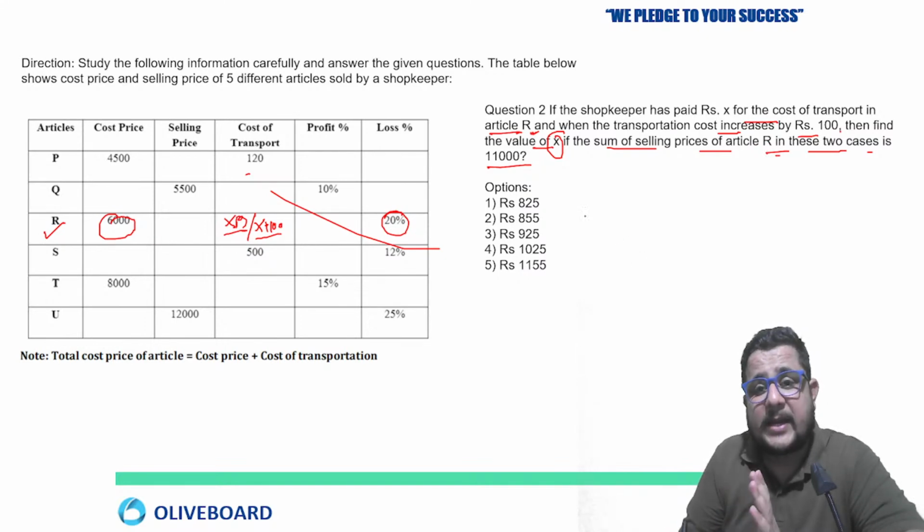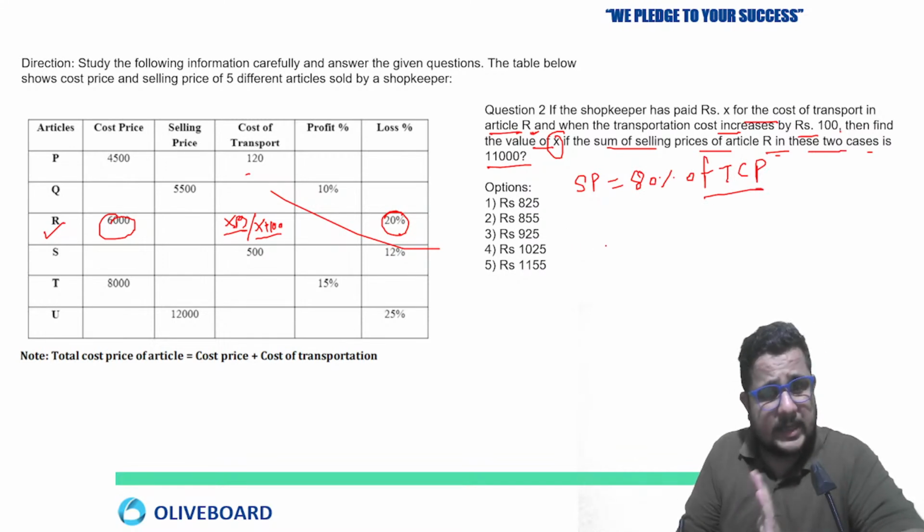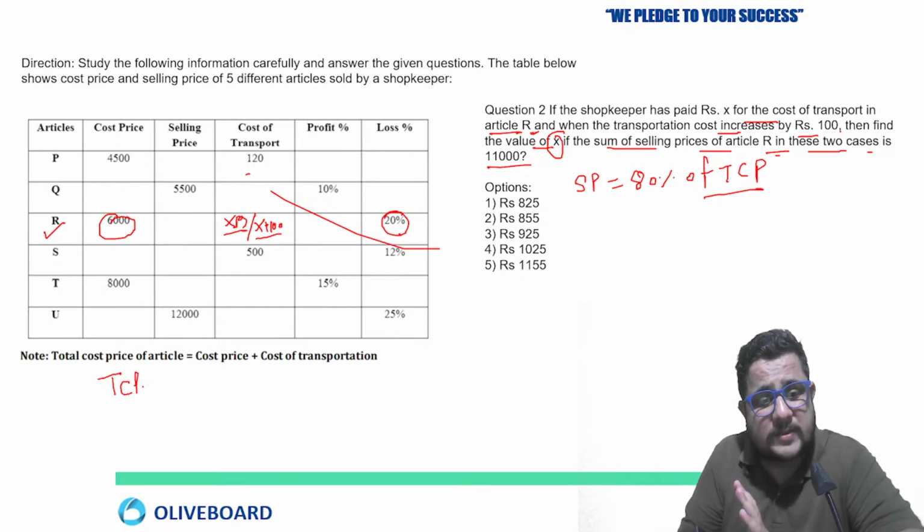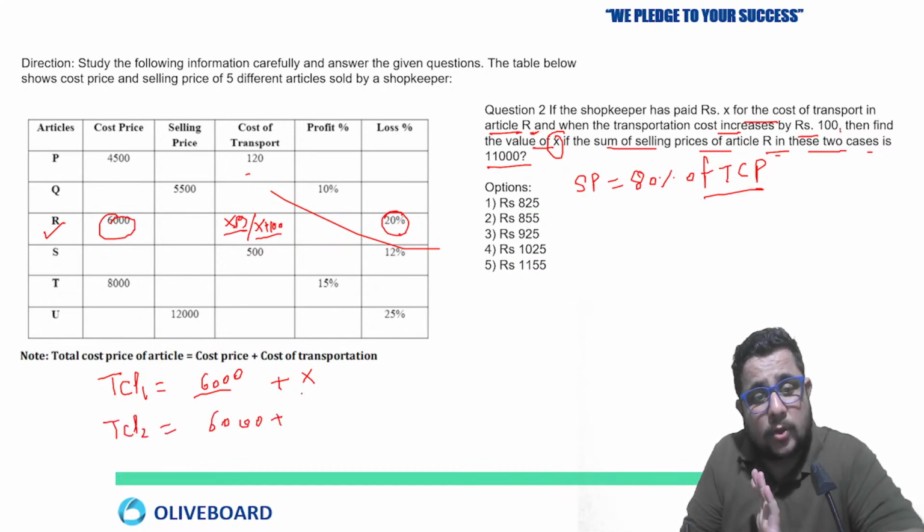So one thing, selling price is going to be what in this case? 20% loss is there, so 80% of the total cost price. Clear? So total cost price is going to be how much? See, there are two cases. In case number 1, total cost price 1 is when 6,000 is the cost price plus cost of transportation is X. Another case 2 is where 6,000 is there, but cost of transport is X plus 100 rupees. Remember that.